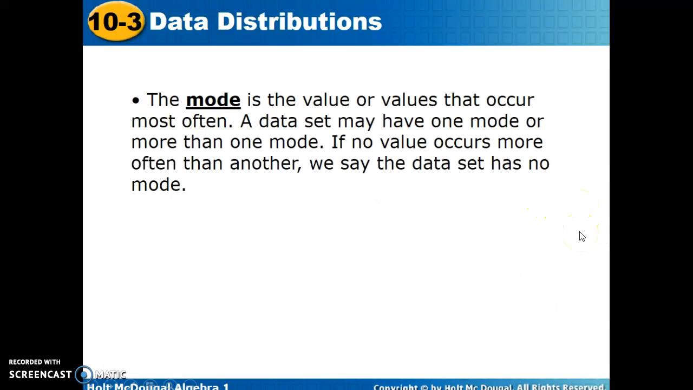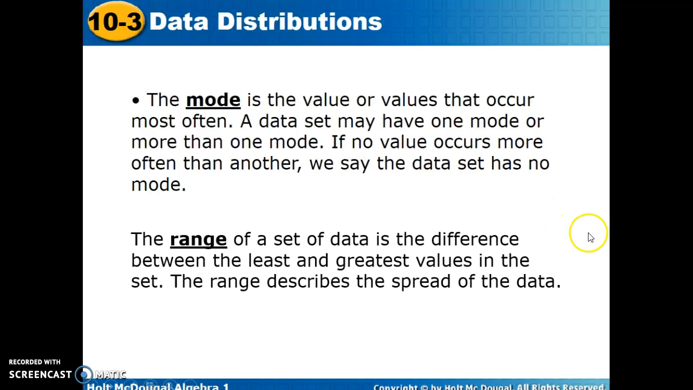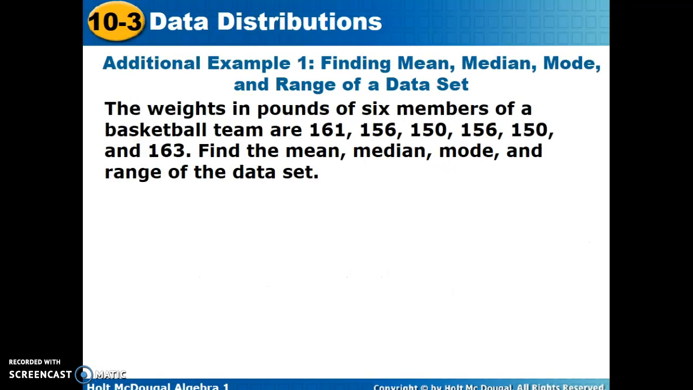The mode, we remember this because it rhymes with most. It's the one that occurs more commonly. We can have more than one mode. We can have a bimodal set of data, which would indicate that we had two modes. The range is the distance between the greatest and the smallest number in our spread.